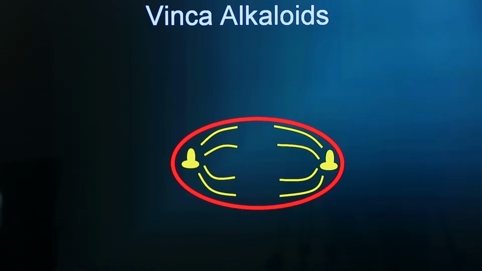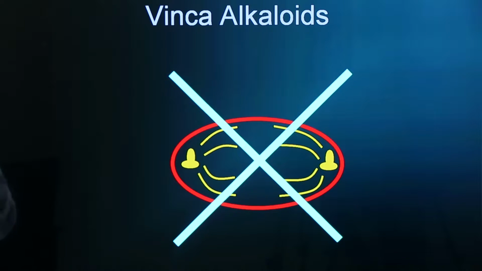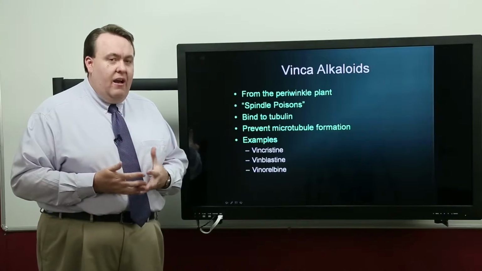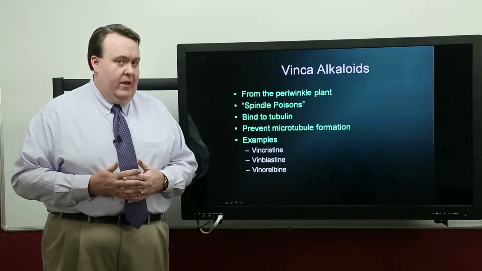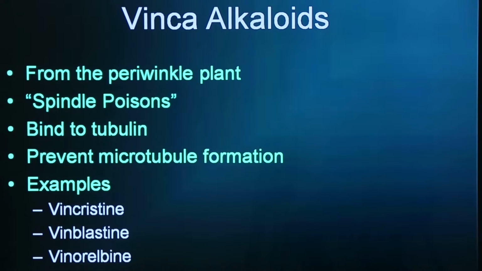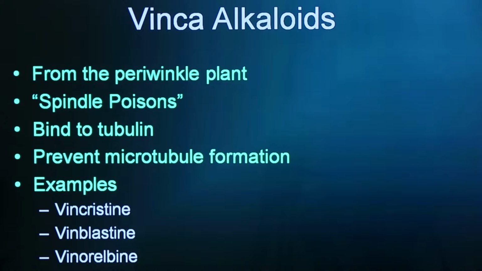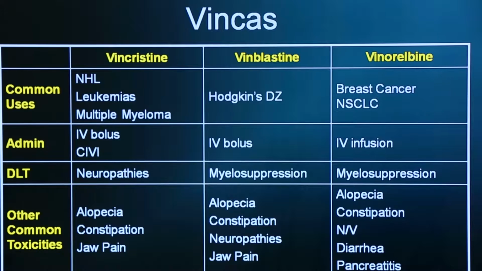Let's start off with the Vinca alkaloids. And the Vinca alkaloids are actually working in the initial portion of this. They're preventing the assembly of the spindle fibers by preventing microtubules from coming together. The Vinca alkaloids originally come from the periwinkle plant. They're frequently referred to as spindle poisons. They bind to tubulin to prevent it from attaching to other tubulin subunits. And there are three drugs that are in this class: vincristine, vinblastine, and vinorelbine.